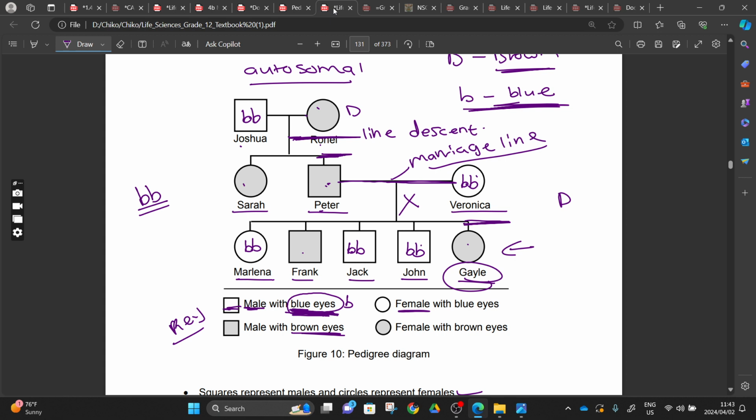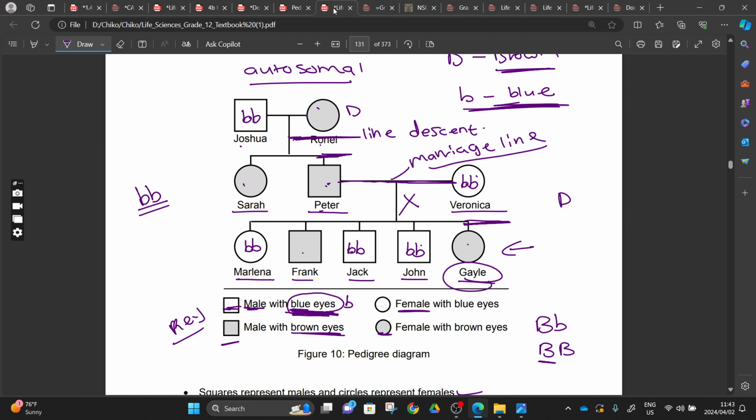So now we are left with the ones that have brown eyes. With our brown eyes here, it's either we have capital letter B and small letter b, or capital letter B and capital letter B. Since B is dominant, when we have one allele that is dominant over the other, the phenotype will be the same.